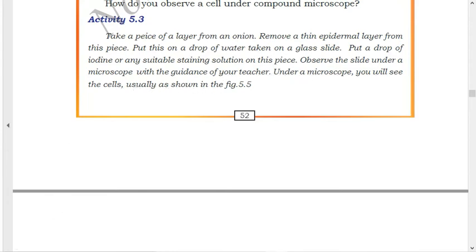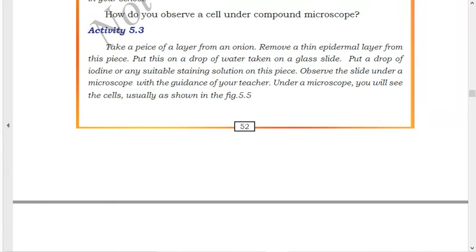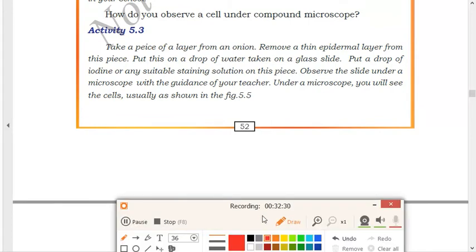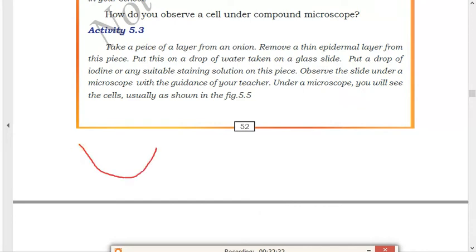What you have to do? You have to take a thin layer of the onion. First, you have to cut a small piece of onion, and from it take a very thin epidermal layer. That means a very thin skin of the onion. After that, take a glass slide like this, which is available in the biology labs, made of glass. In a watch glass you have to keep some water and put that thin layer of onion in it, and put some staining solution like iodine.